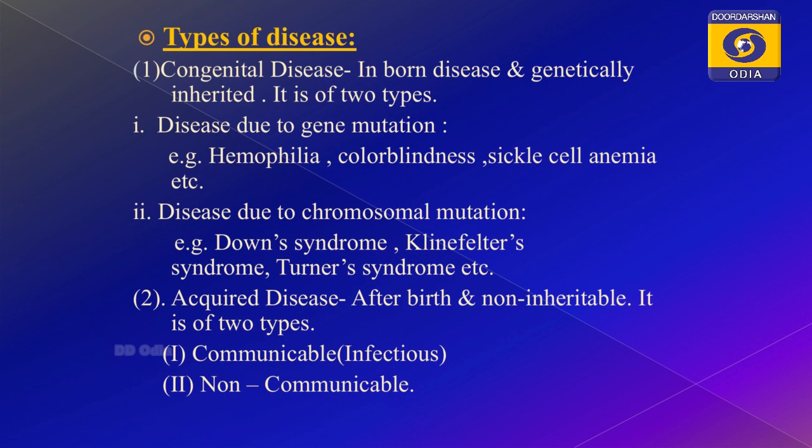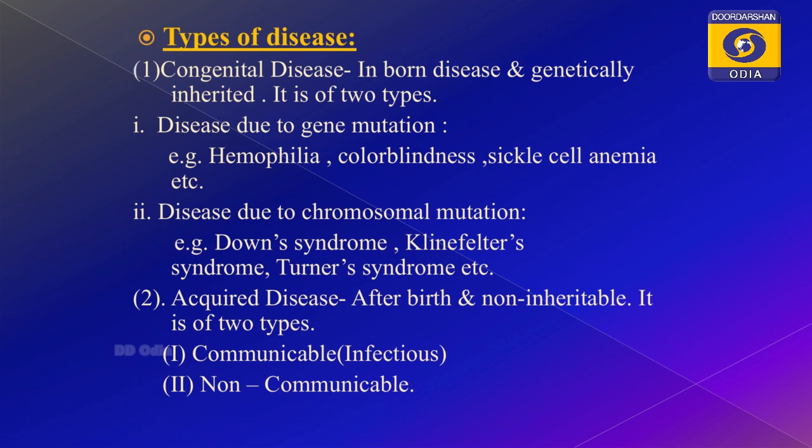What are these diseases? You have already learned them in genetics: hemophilia, color blindness, sickle cell anemia. These are the genetic disorders that we acquire since birth. Remember that these diseases are the congenital diseases.